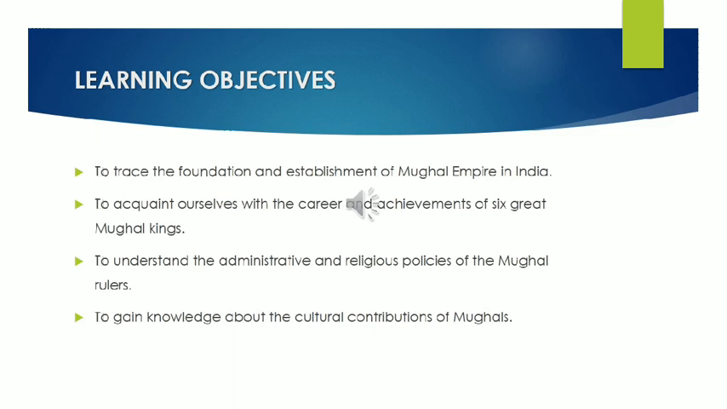First, to trace the foundation and establishment of the Mughal Empire in India, that is, to know who laid the foundation and who established it. Second, to acquaint ourselves, to become familiar, with the career and achievements of the 6 great Mughal kings: Babur, Humayun, Akbar, Jahangir, Shah Jahan and Aurangzeb. We will learn about their career and achievements.